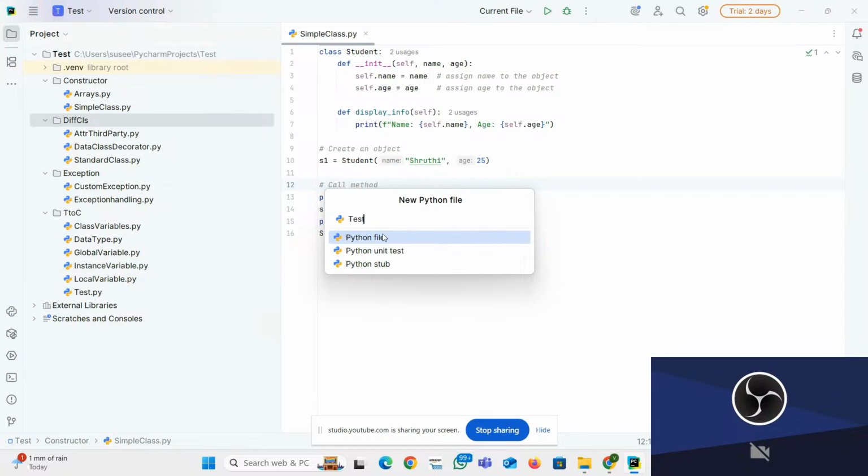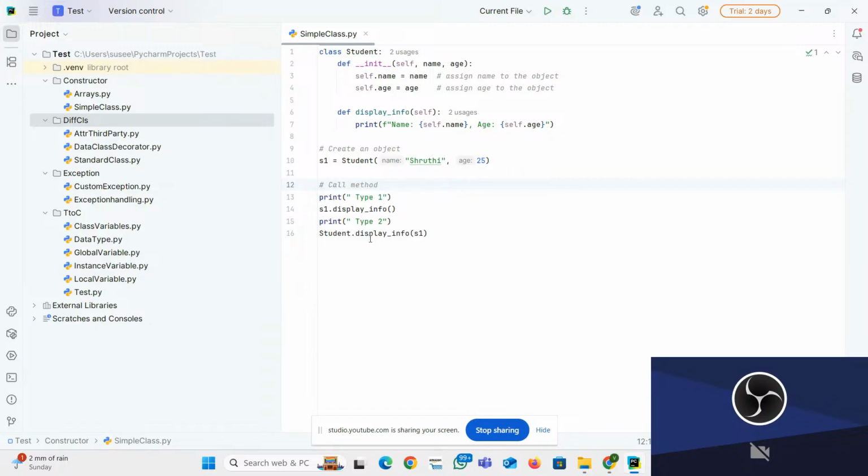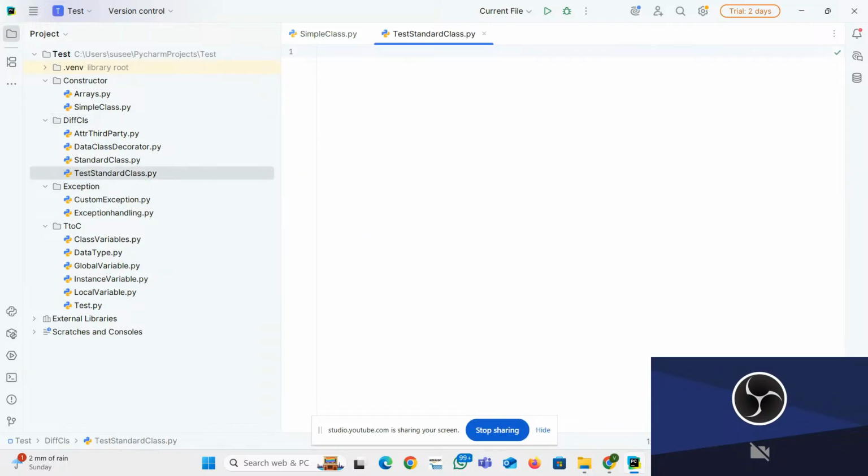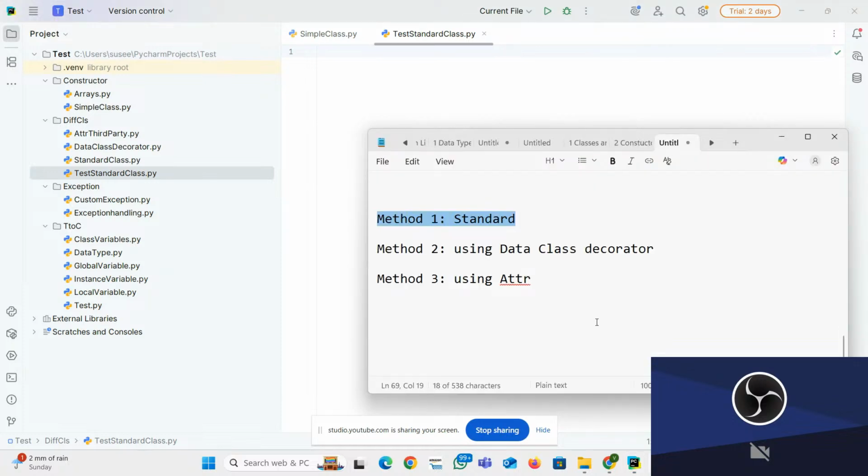In Java there is a concept that the class name and file name have to be the same. But in Python there is no such fundamental rule. In C sharp also there is no such rule. So here also, you can provide any name. I'm putting standard, standard class something. I'm selecting the Python class and clicking here. Same way I'm going to do that.